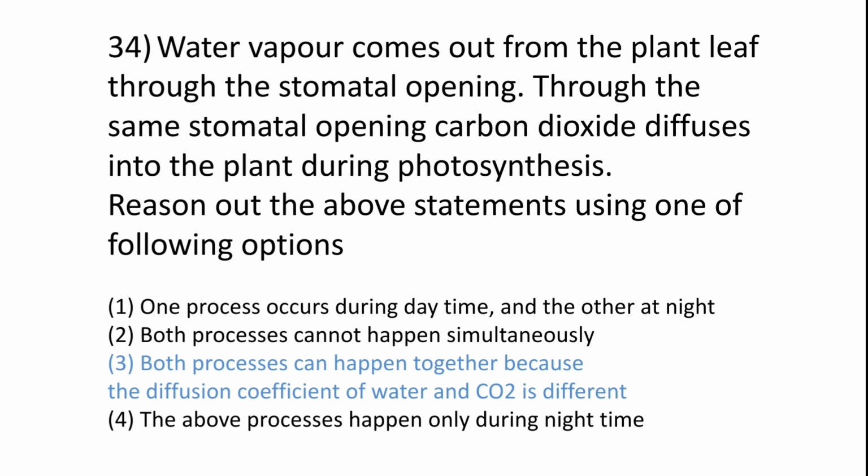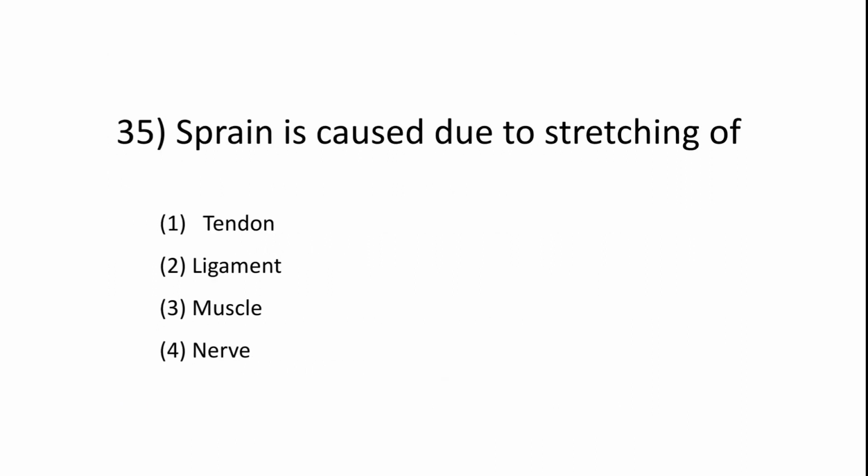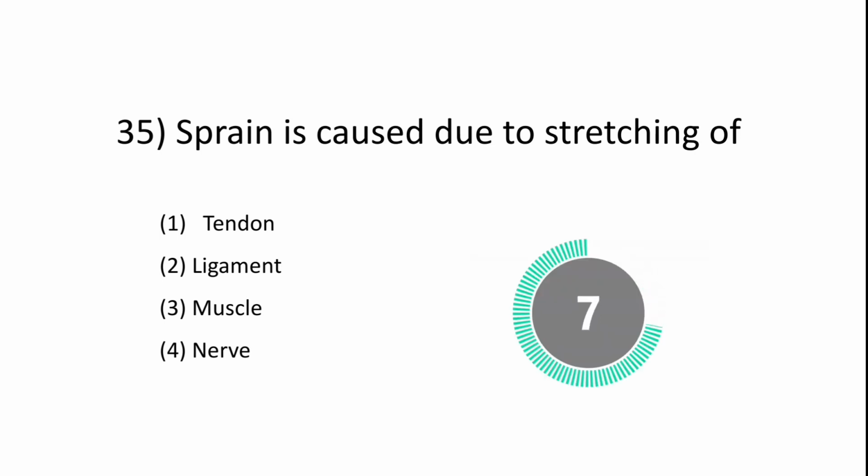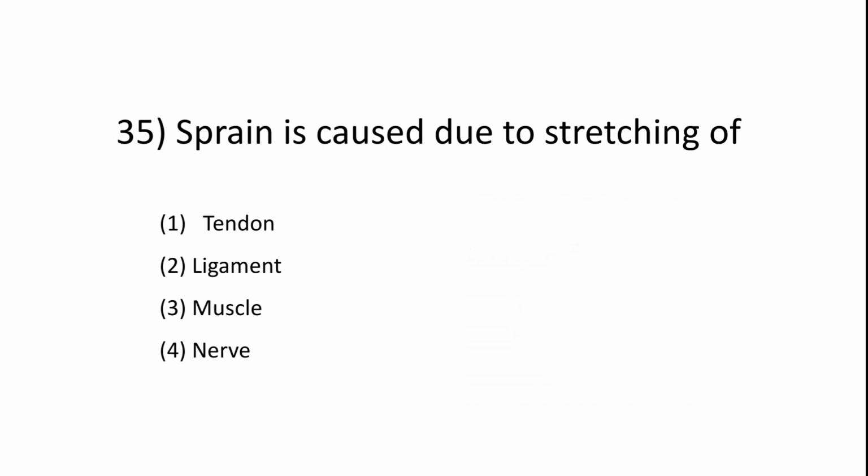Okay? Next question. Sprain is caused due to stretching of: tendon, ligament, muscle, nerve. It's the ligament. Okay.